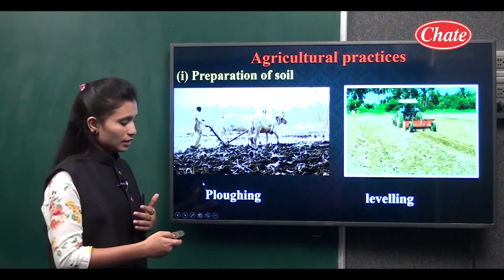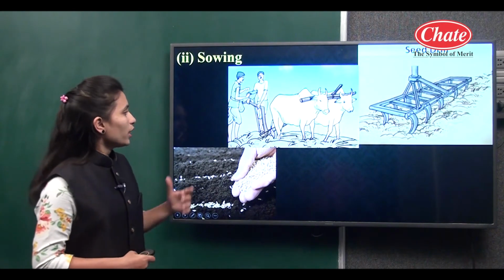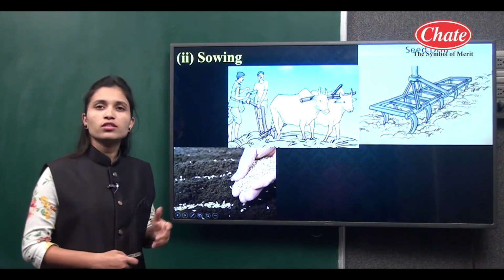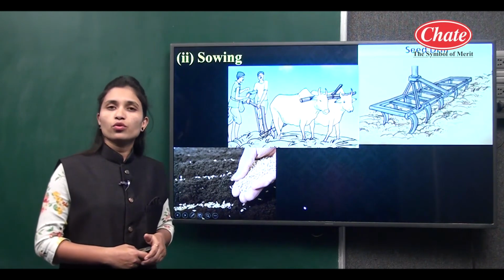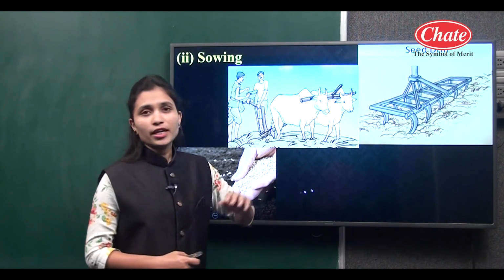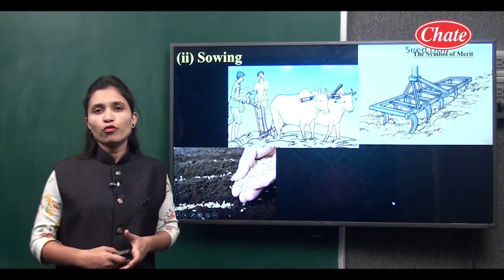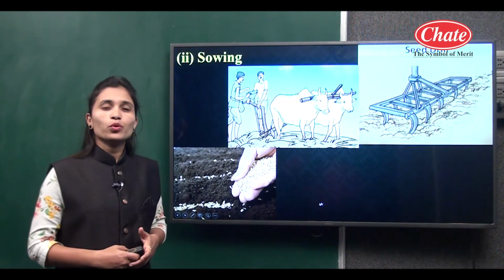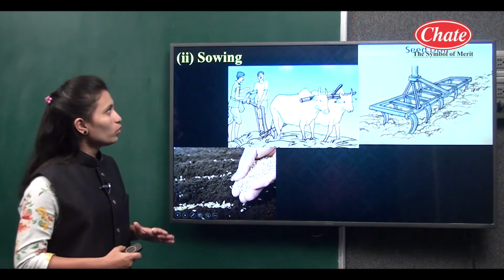Then what is next? Next is the sowing of seeds. There are different techniques. You can see in this picture the traditional technique through which seeds are sown. Then here you can see the manual technique with the help of which the seeds are sown, and then here the seed drill. This seed drill is attached to a tractor, and with its help the sowing process is carried out, and this process saves our labor as well as time. So now the seeds are sown.